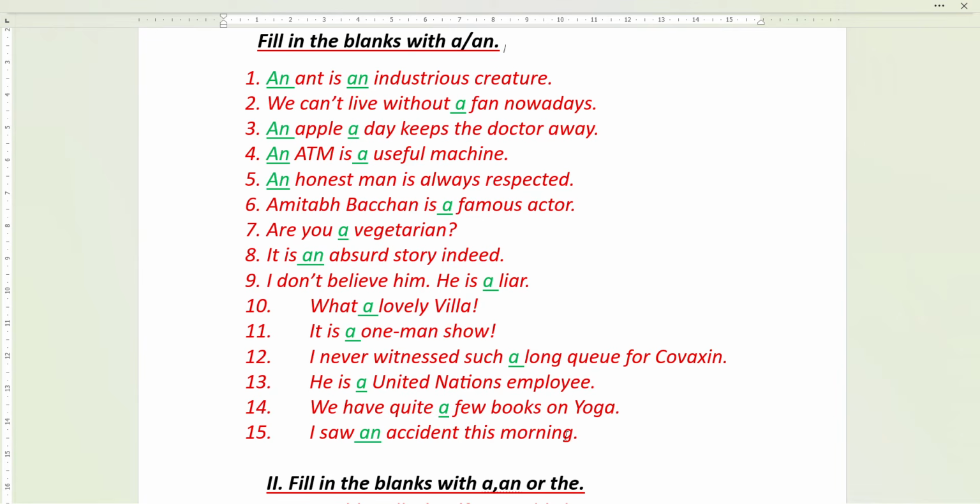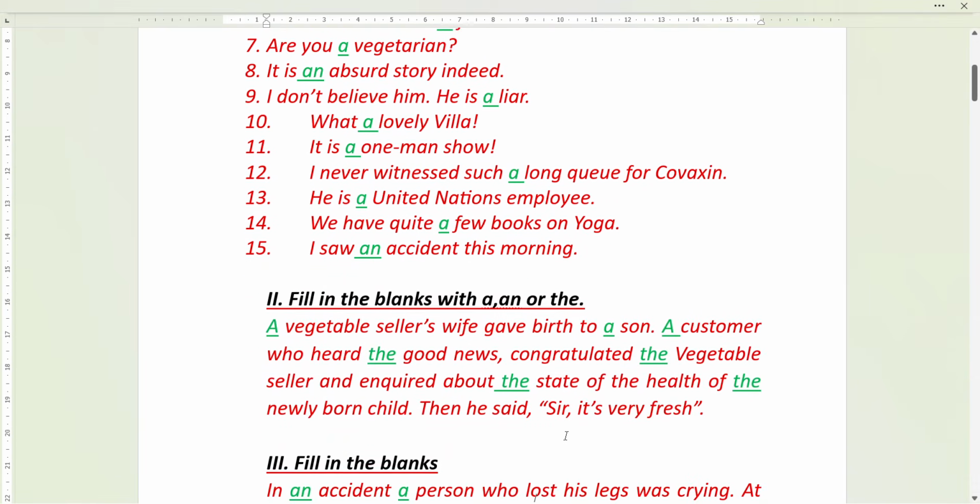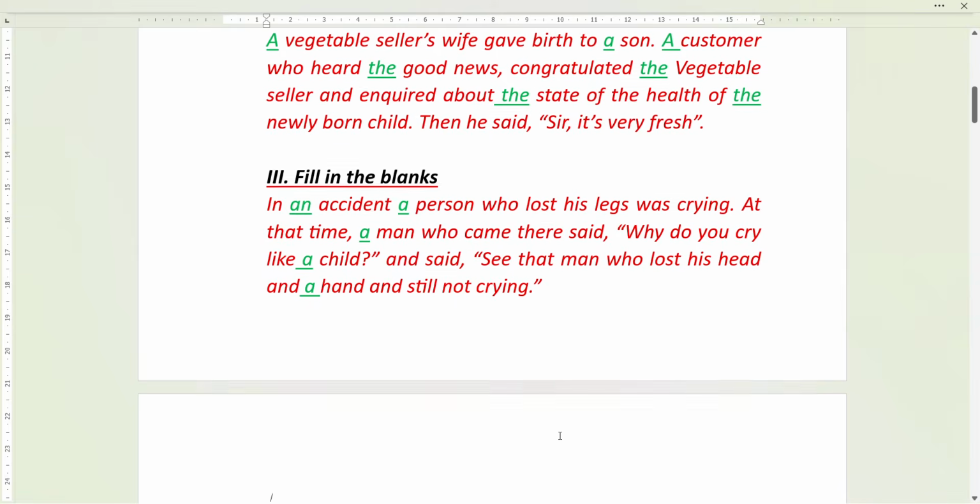We have quite a few books on yoga. Here few, F is a consonant, so a few books. I saw an accident in the morning. Here A is a vowel, so an accident.